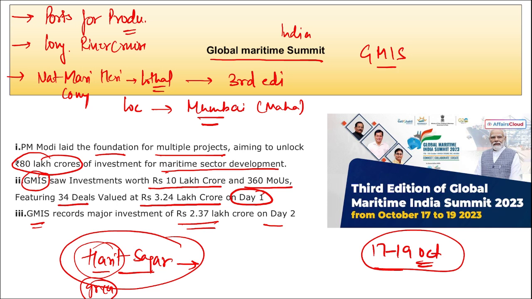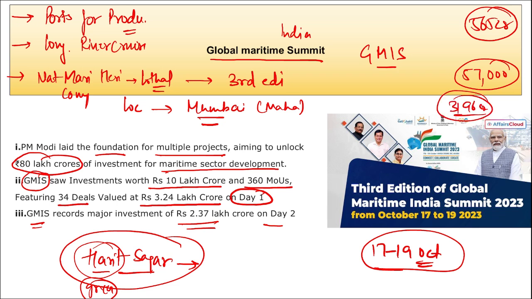Then there will be a special economic zone set up at the Jawaharlal Nehru Port Authority with a valuation of 565 crore rupees. I repeat, the development of a special economic zone at the Jawaharlal Nehru Port Authority, with a built-up value of 565 crore rupees. This will lead to indirect and direct development of more than 57,000 jobs. Then a fourth container terminal at the Jawaharlal Nehru Port Authority costing 3196 crore rupees has also been aimed.